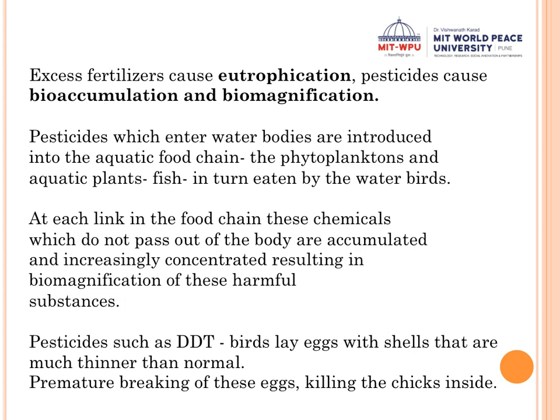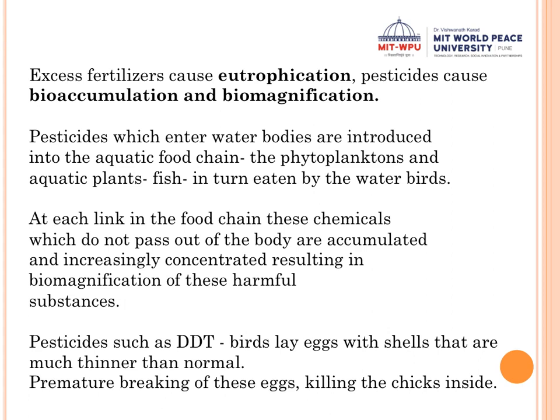Clear? Now what happens if there are a lot of pesticides entering into the water body? It causes something called bioaccumulation and biomagnification. So what happens? Pesticides enter into the water body, and from that water body they enter into the aquatic food chain. Clear? For example, the phytoplanktons need water for growth, right? So they absorb that contaminated water.